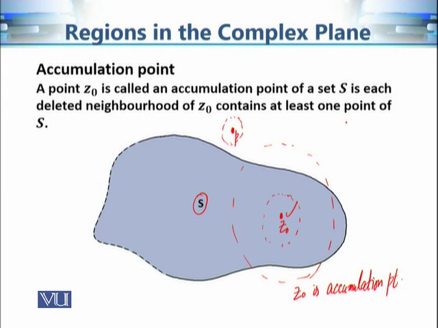Once again, remember, the condition is that every deleted neighborhood should contain at least one point of S. Now we have found one neighborhood which does not contain any point of S. So this condition is not satisfied, and we can say that P is not an accumulation point.